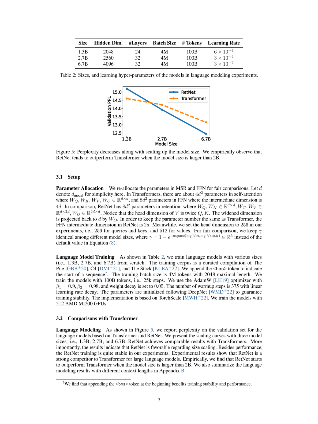In transformers, there are about 4D^2 parameters in self-attention and 8D^2 parameters in FFN. In comparison, RetNet has 8D^2 parameters in retention. The head dimension of V is twice Q, K. The widened dimension is projected back to D by W_O. To keep the parameter number the same as transformer, the FFN intermediate dimension in RetNet is 2D. We set the head dimension to 256 in our experiments, i.e., 256 for queries and keys, and 512 for values. For fair comparison, we keep gamma identical among different model sizes.